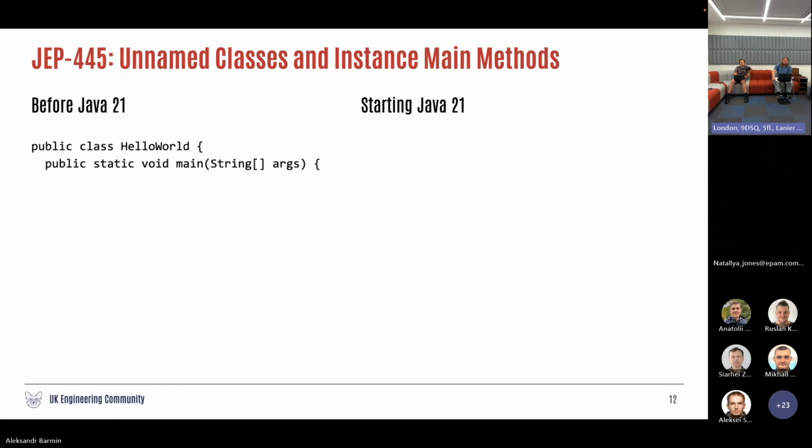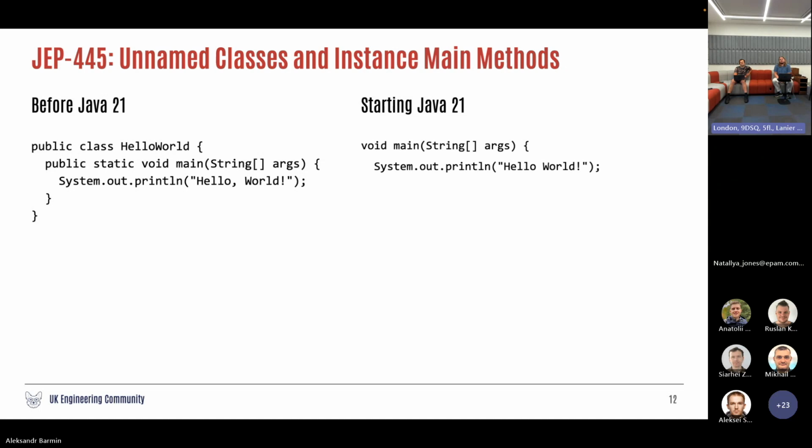Before Java 21, in order to run your first hello world, what would you do? Five lines. Public class, public static void main. Everybody who starts learning Java knows it. Right now it's easy, isn't it? You can just write void main, System.out.println. This is your hello world. Now it's two lines shorter, almost like in Python, right? No, Python is pretty easy. You just write hello world. Oh, yes, Python is still better.